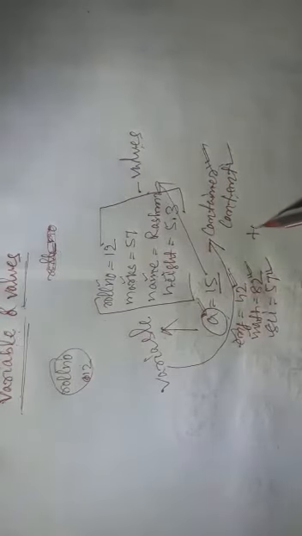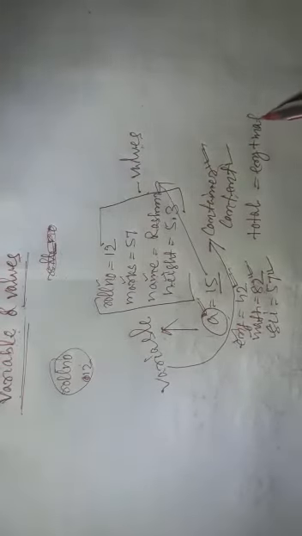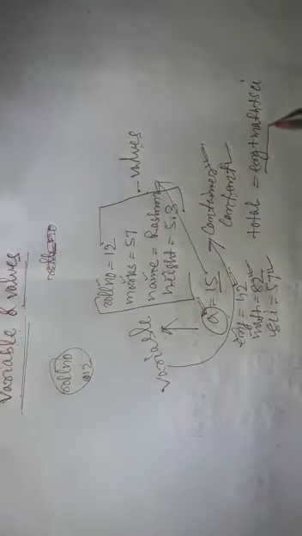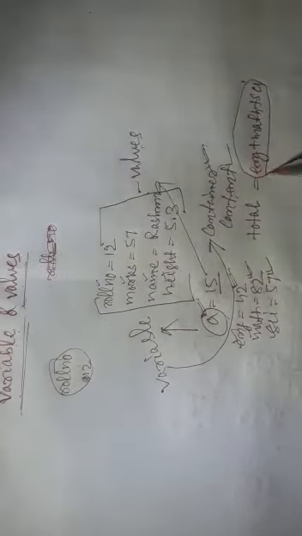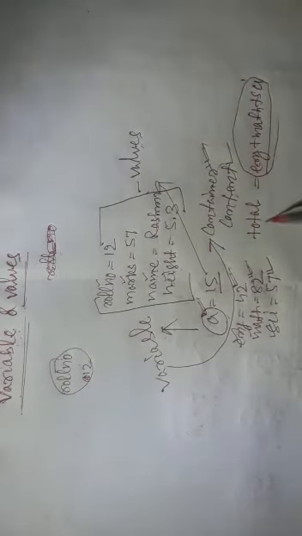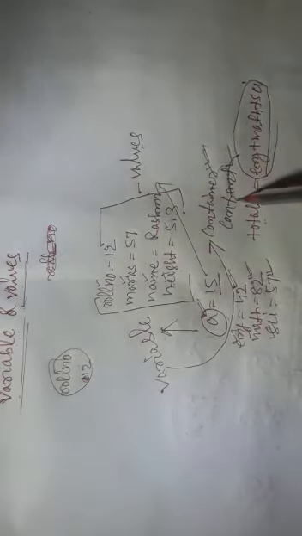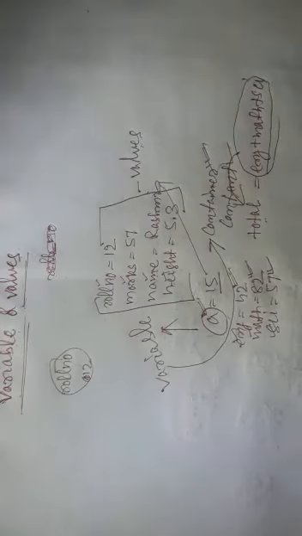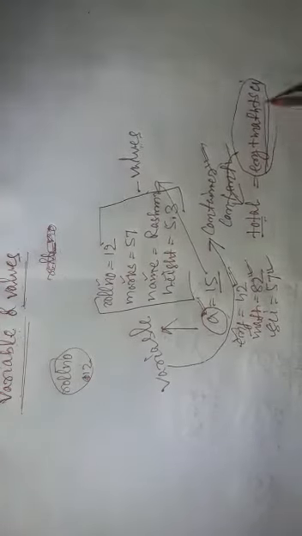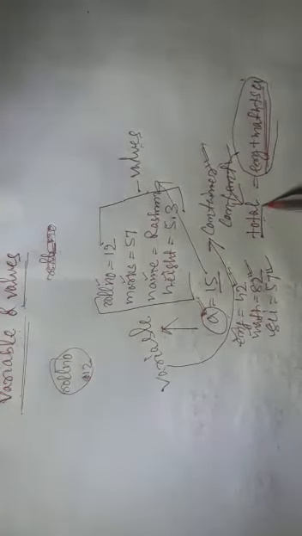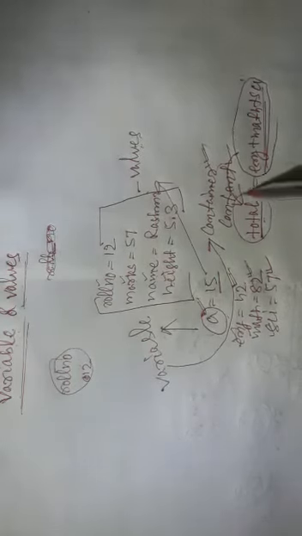I will write total equal to English plus math plus science, isn't it? In this case, these variables are getting summed, getting added, and there is one more variable which is holding the values. Now the sum of all these three will be stored where? In total. So total also is a variable.